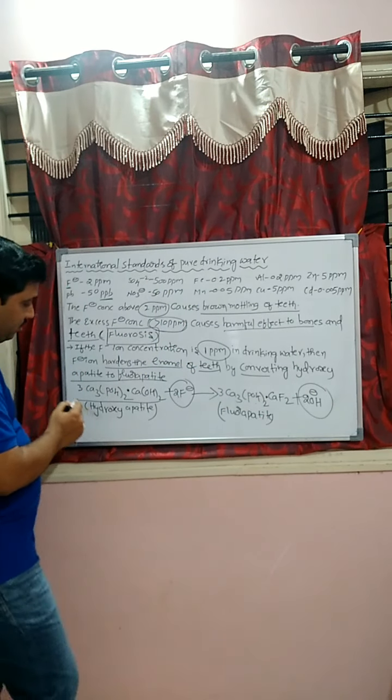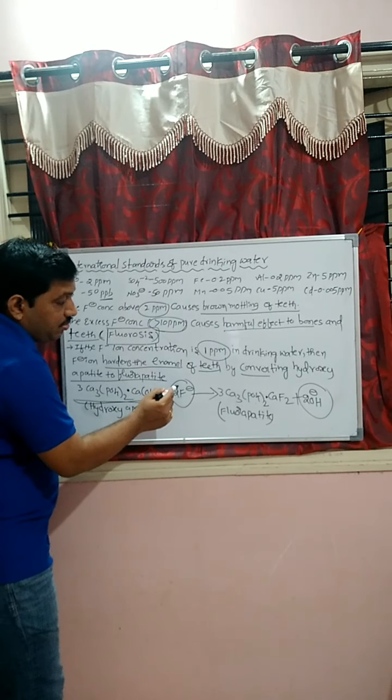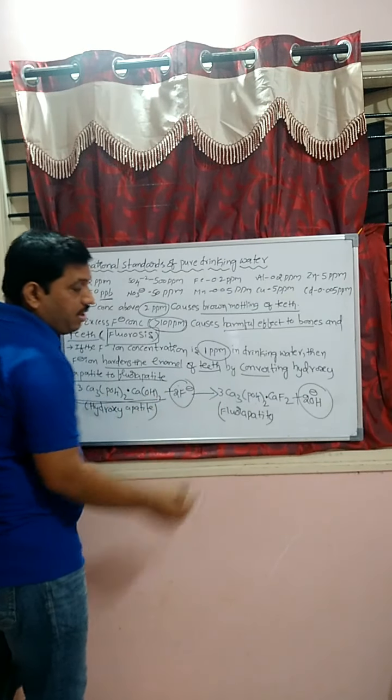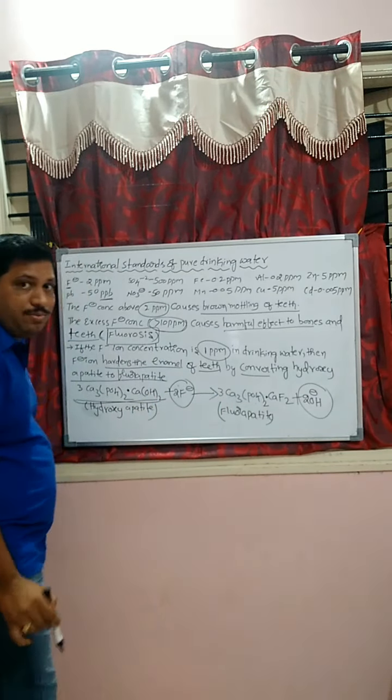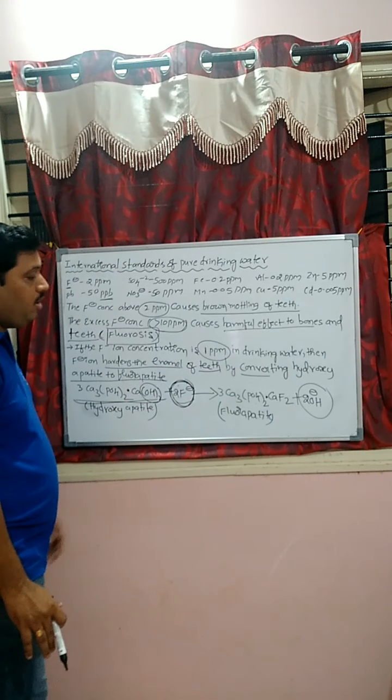Hydroxyapatite reacts with the fluoride ion to form fluorapatite. Here the two hydroxide ions are replaced with 2 moles of fluoride ion. This equation you can also remember. Hydroxyapatite is converted to fluorapatite. Copy this, students.